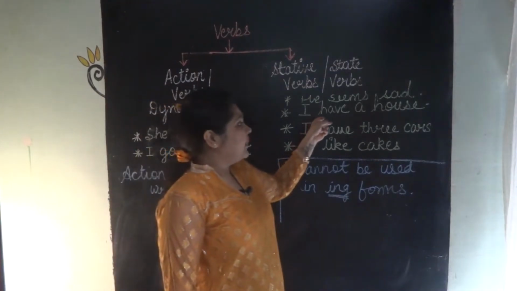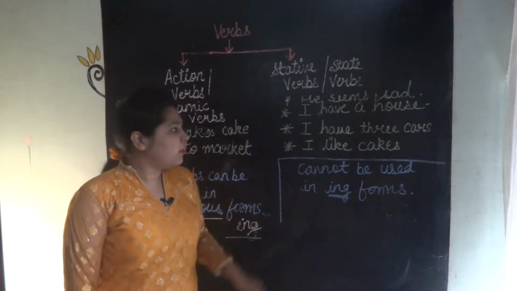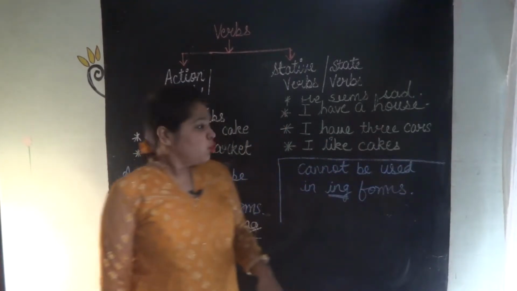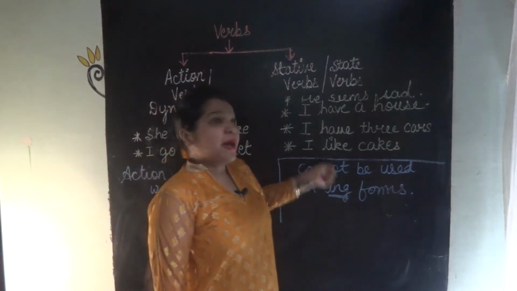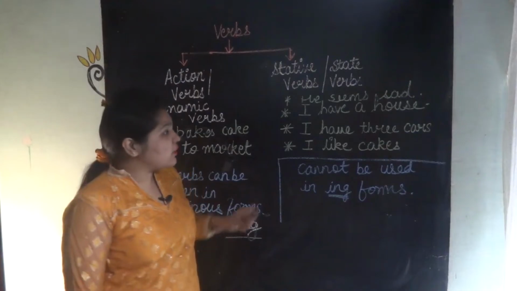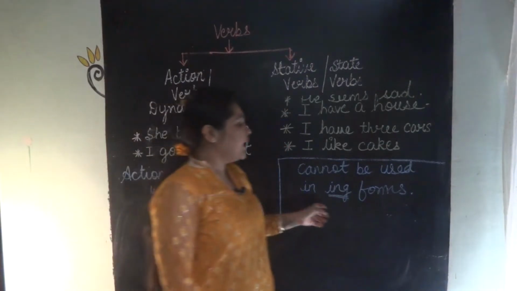No. I am having a house. No, this is not proper English. I am having 3 cars. No. I am liking cakes. No, this is not proper English. So, in this, I cannot use ing.